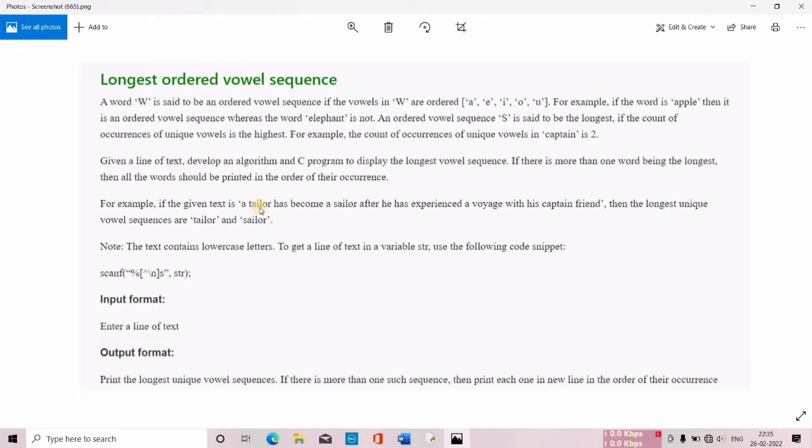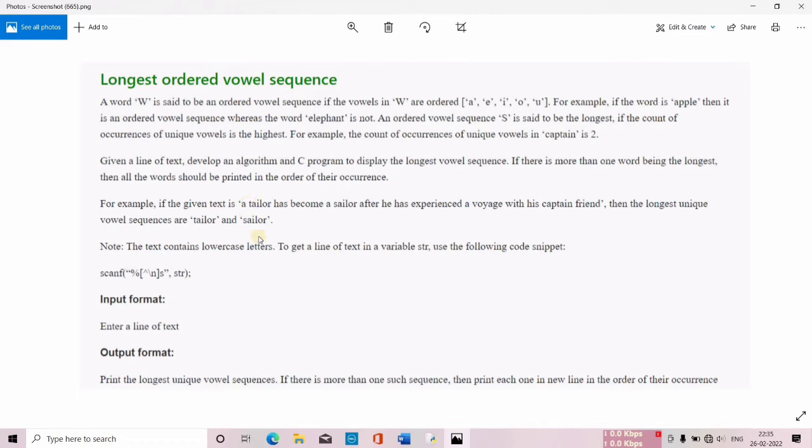So for example, look over here, tailor. First comes A, then we have I, and then we have O. So this is a correct string because it has three vowels, and moreover these vowels are coming in the appropriate order. Now come to this word, become. First comes E, then O, but after O you should only have U. But here it's written E. So it is not following the order which it has to follow. So I can't consider this string.